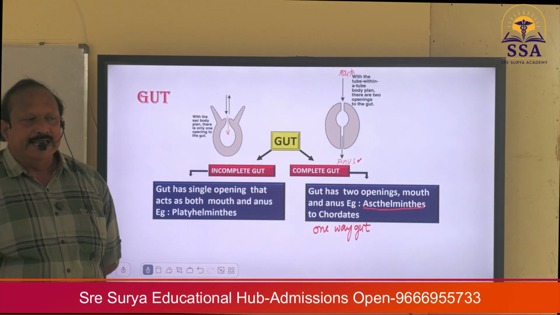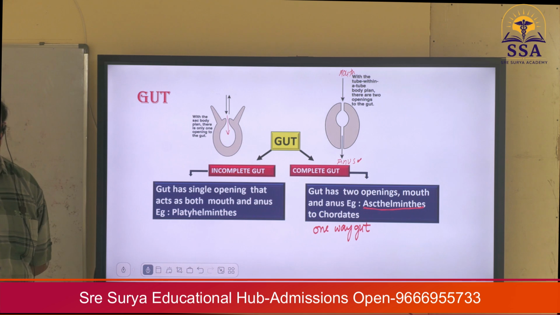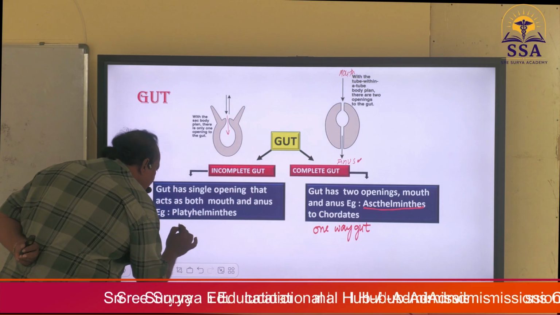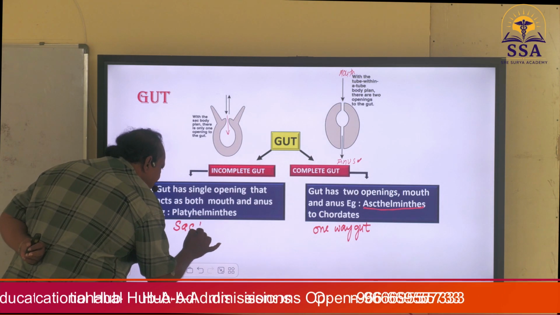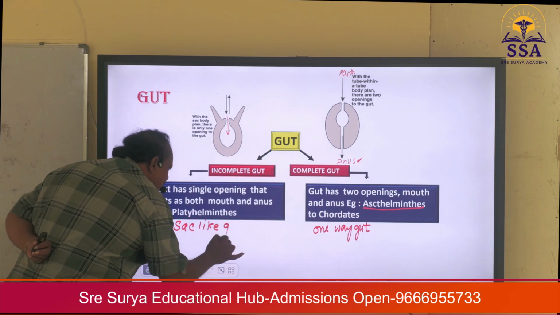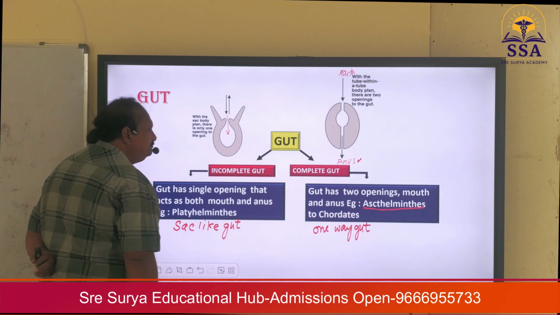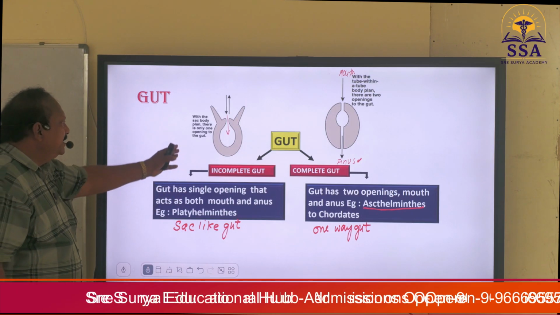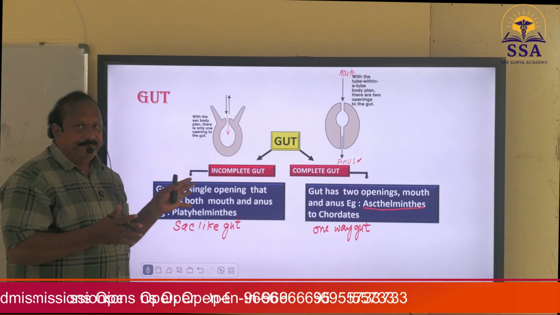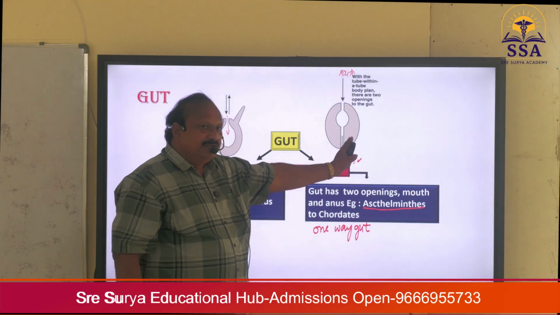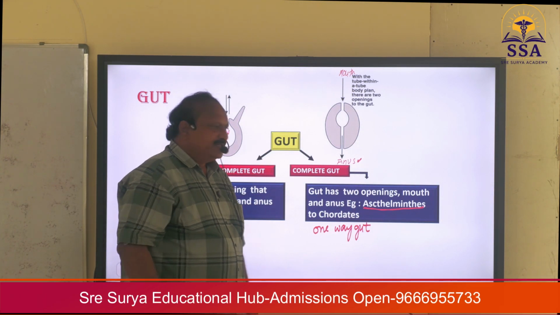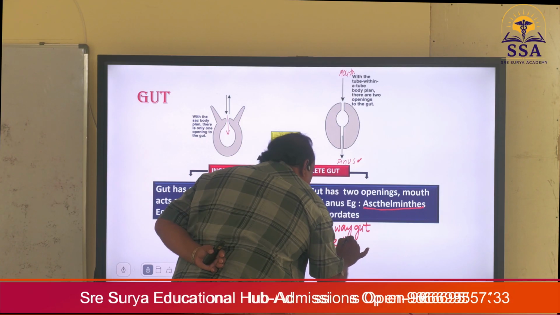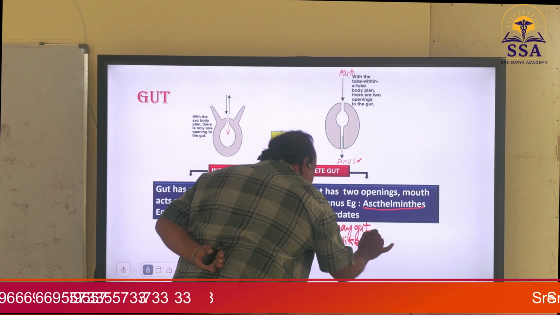Now, one more point is, which gut is called sac-like gut? Incomplete gut is known as sac-like gut, because the gut is like a sac. Look at the diagram here. The gut is like a sac. When you see the second picture, the gut is like a tube. This is the tube-like gut. So sac-like gut and tube-like gut.